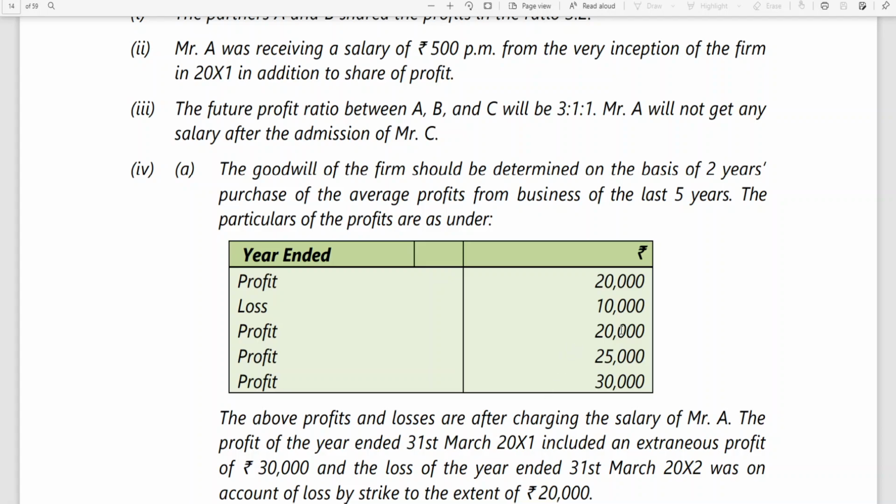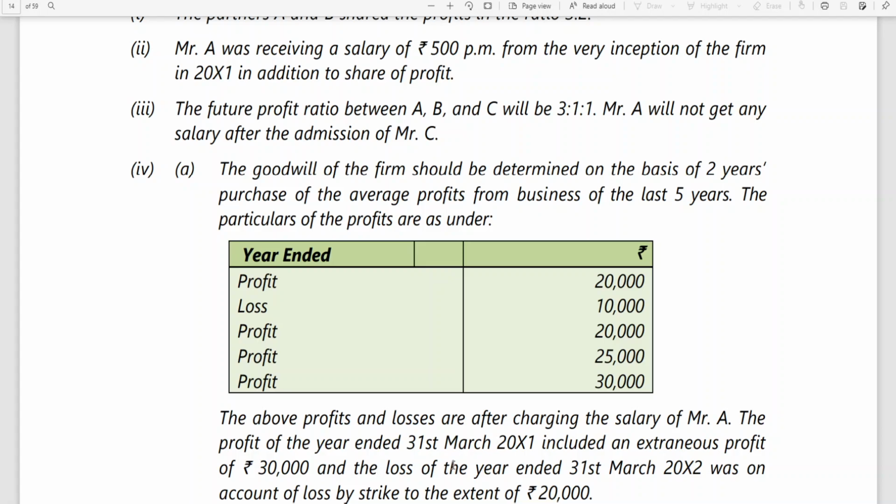Because these profits are after charging salary. Salary will be taken to P&L appropriation account, no. But we need to have a profit for ascertainment of goodwill. So please remember, therefore, whatever the 6,000 rupees I have told you is to be added back. Then when you go for goodwill, you will be knowing it.